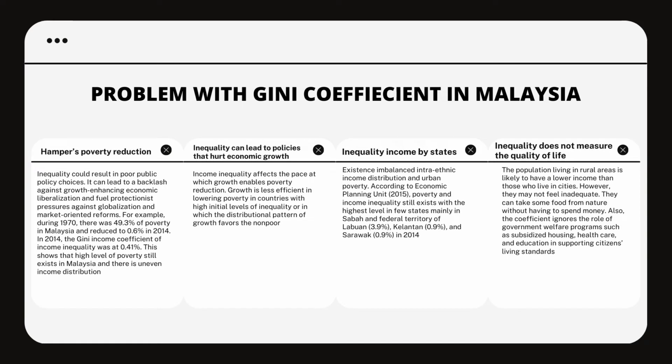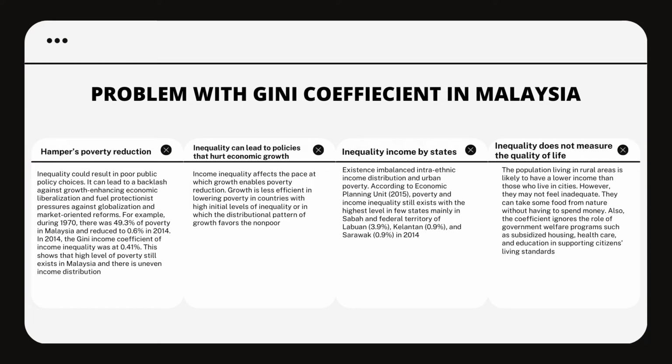The second one is inequality can lead to policies that hurt economic growth. Income inequality affects the pace at which growth enables poverty reduction. Growth is less efficient in lowering poverty in countries with high initial level of inequality or in which the distributional pattern of growth favor the non-poor.